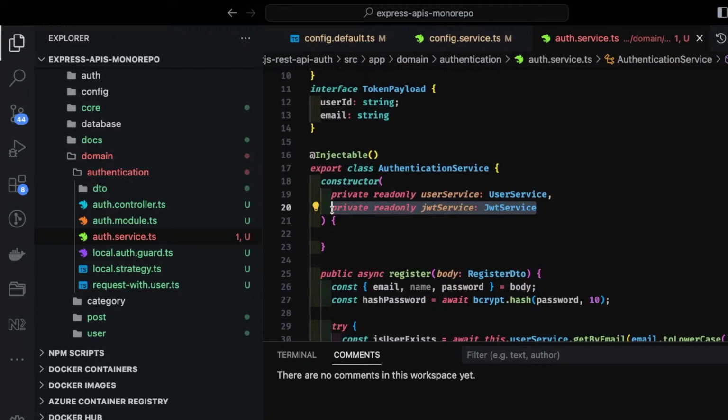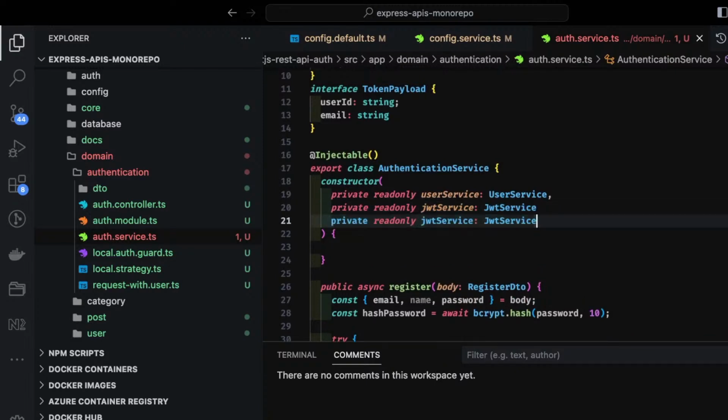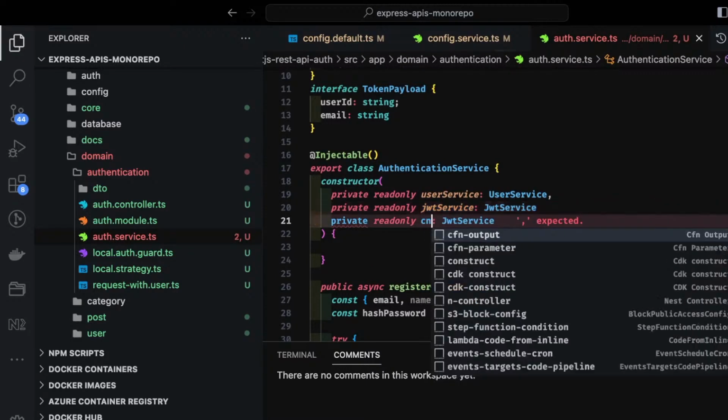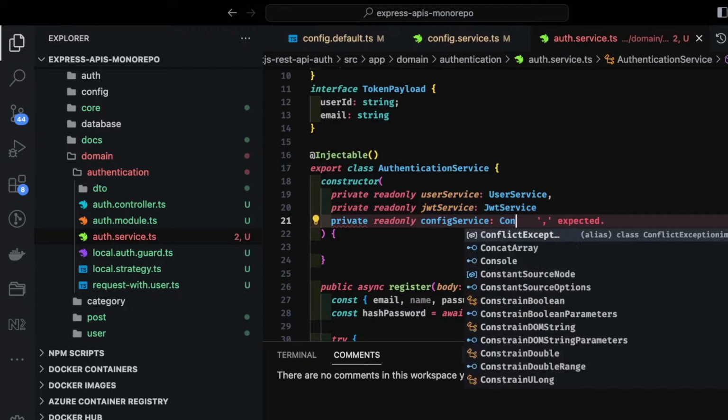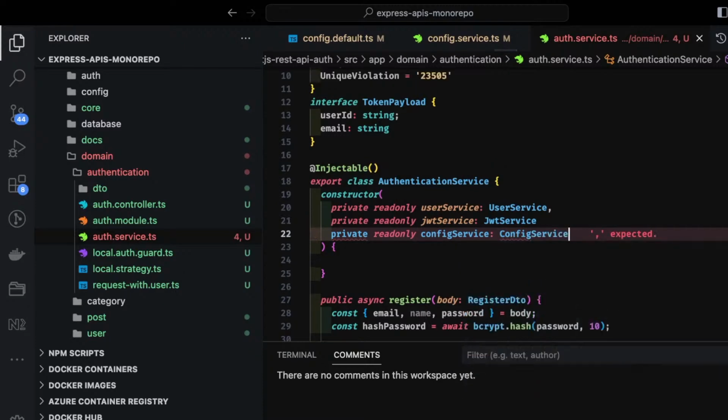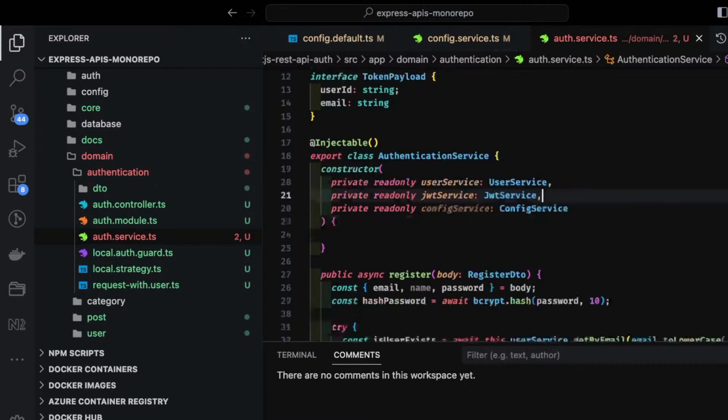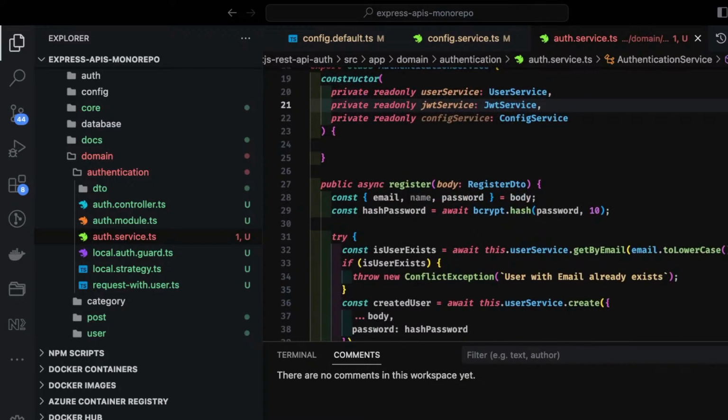So I can also inject the config service here, that we can do already. Config service, and here it is, coming from this package. Because why we need it is, this is the string we are creating.